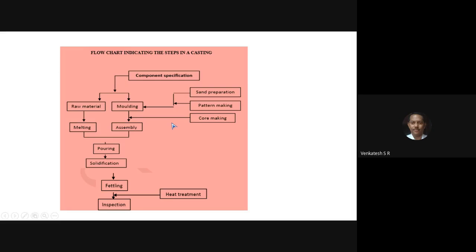It may be produced by hand cutting or by using a pattern. A pattern is nothing but the exact size replica of the component, which can be used for making the mold cavity for the casting. So the molding stage is divided into two: sand preparation and pattern making.